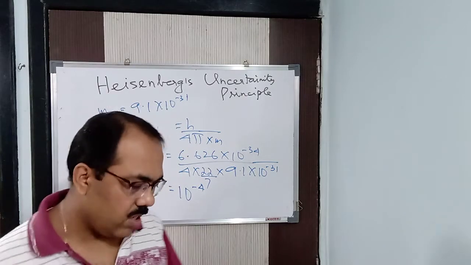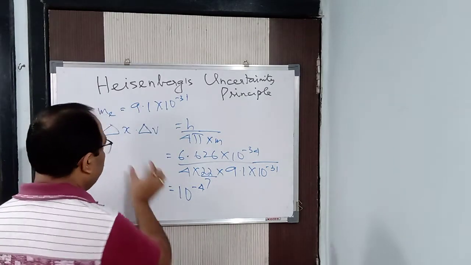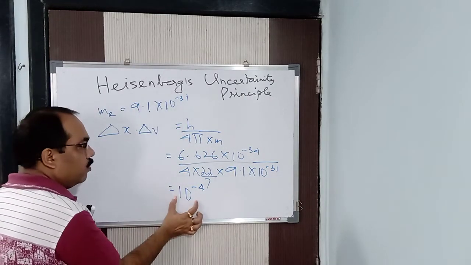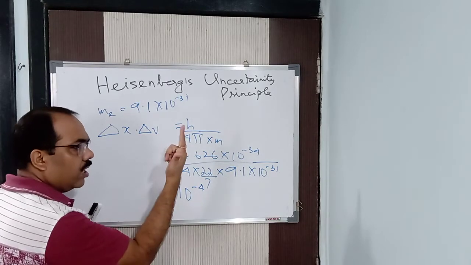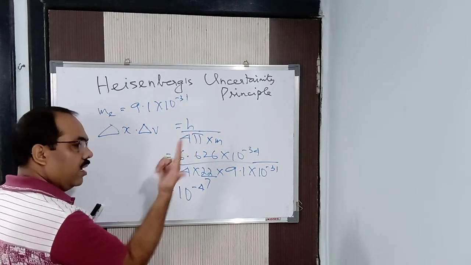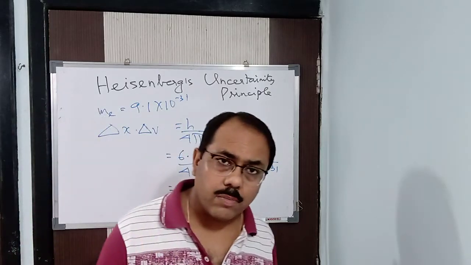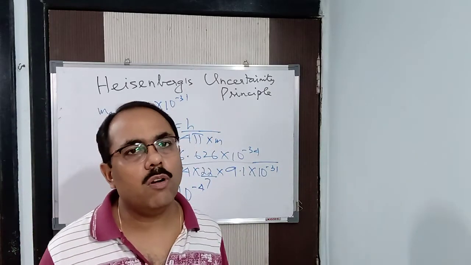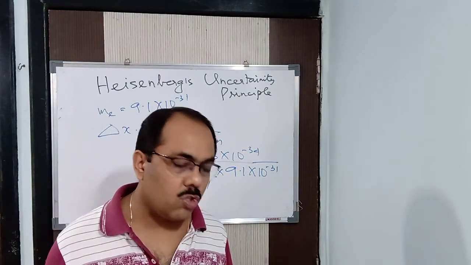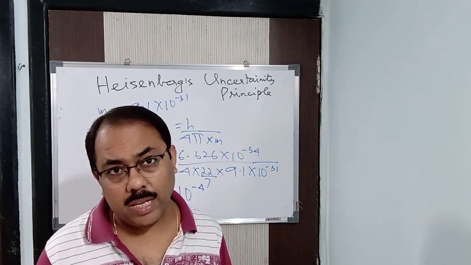Clear? So if the uncertainty in position delta x is 10 to the power minus 4 meter, then delta v is 1 meter per second, we can say that. Anything can be possible in this way. So it is feasible. Hence again I repeat, it is true for microscopic objects, it is not true for macroscopic objects.